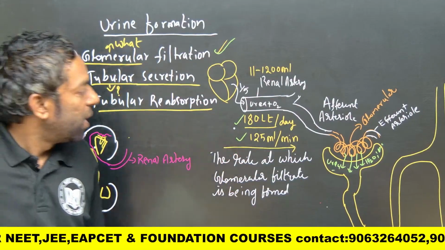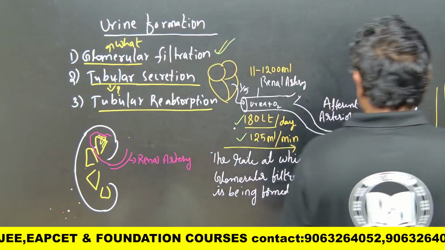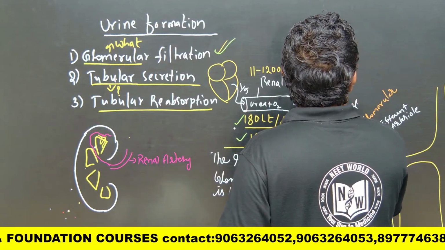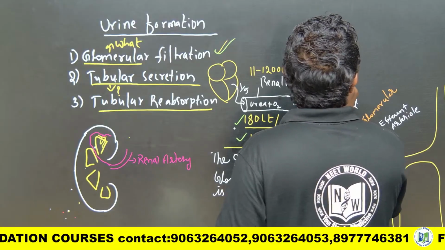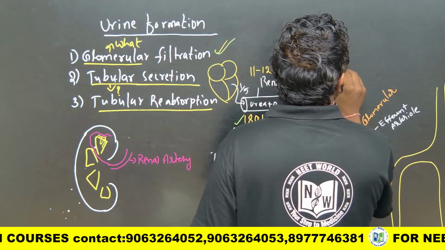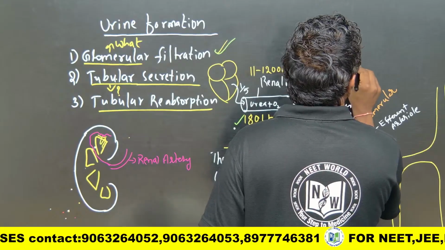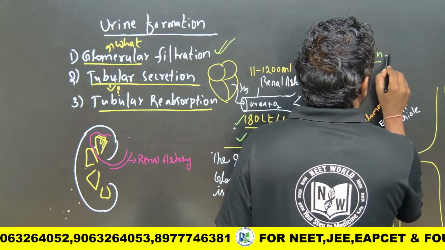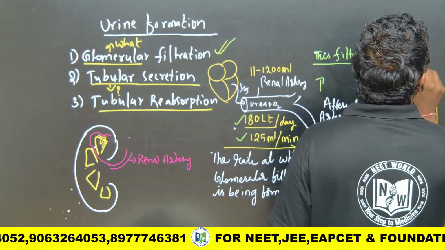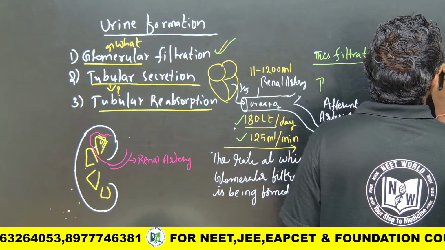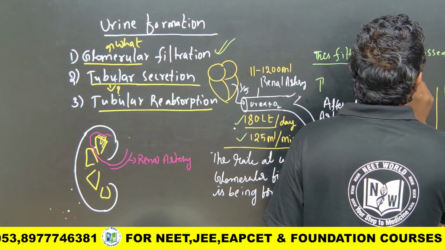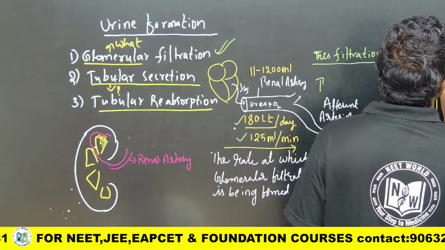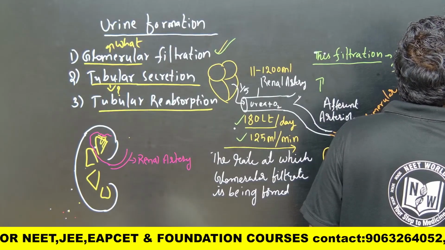This filtration crosses 3 main layers. What are the layers?